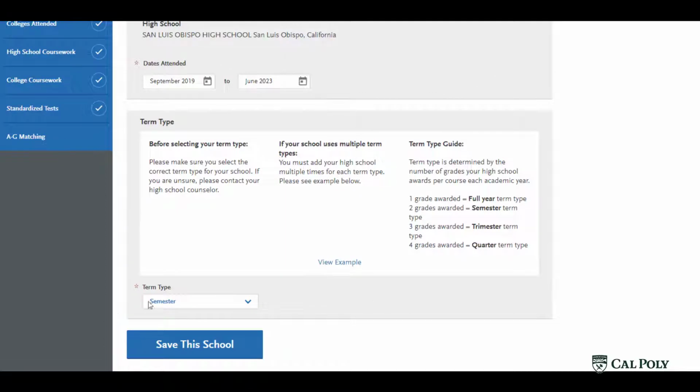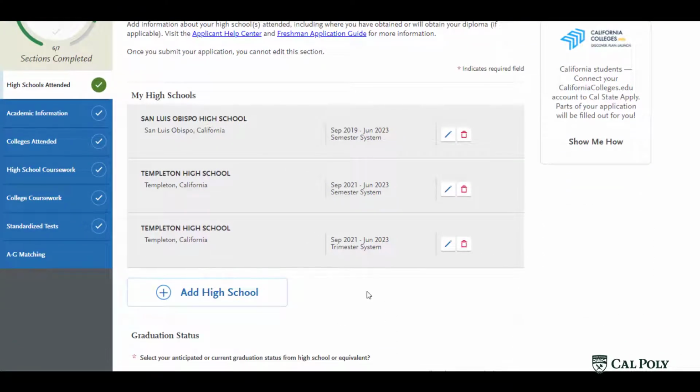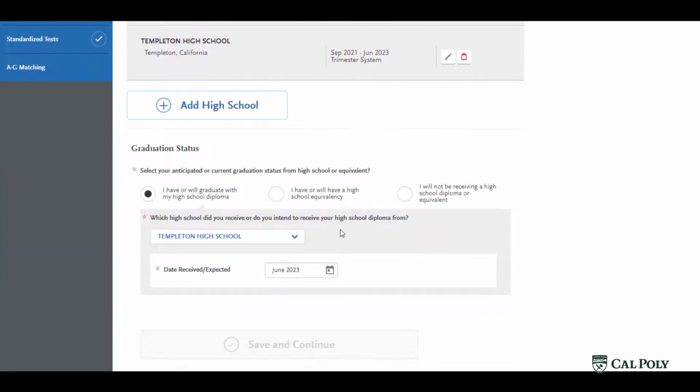So back to the application. Once we have our correct term type, we have our school entered, we hit Save This School. We have our list and we can add from there. Once you have all of them added, you do need to designate exactly which school you will be graduating from and receiving your diploma from and the date and month of that. And then you would hit Save and Continue.